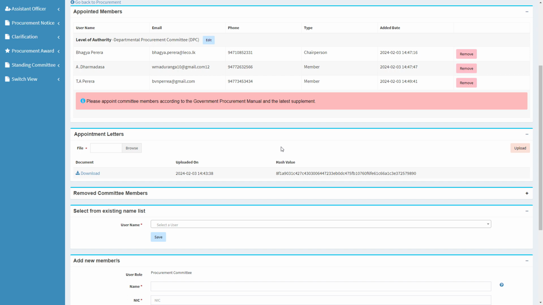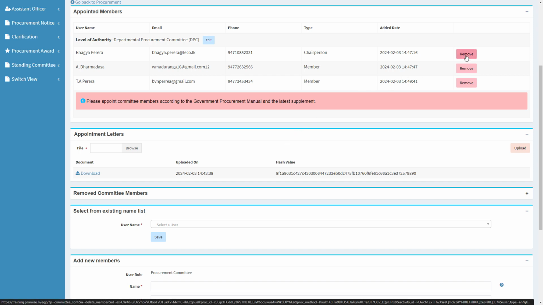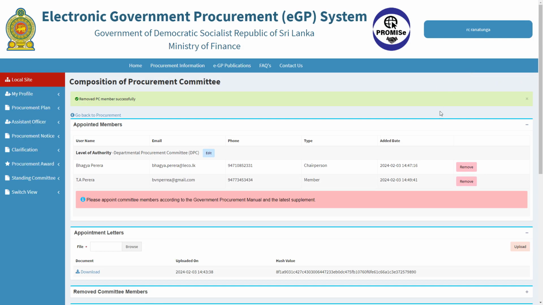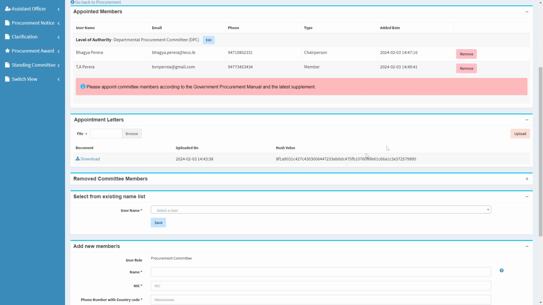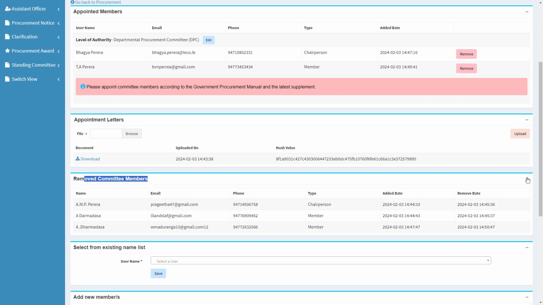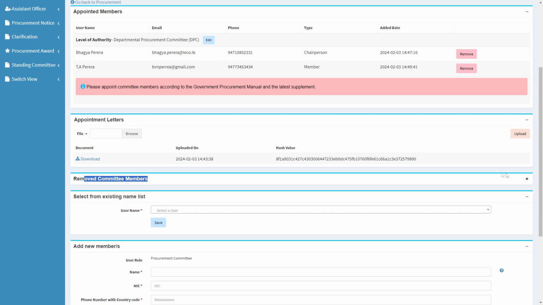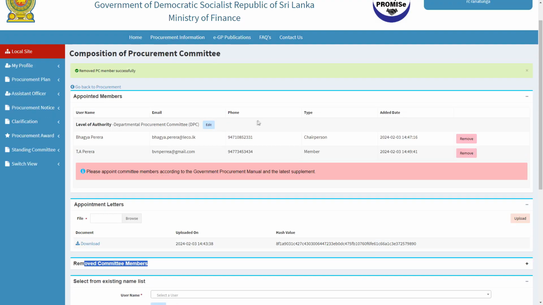If required, you can remove the committee members whom you have already added by clicking the Remove button in front of the name of the procurement committee member or the chairperson. The removed members will be included in a separate section called Removed Committee Members. You can expand the section and see the names of the removed committee members. To go back to the previous screen, please click on the Go Back to Procurement link.